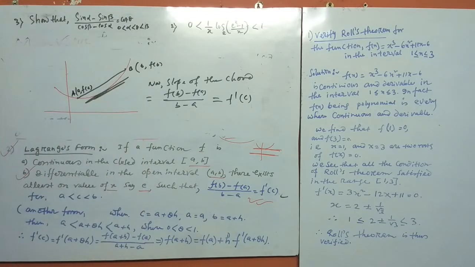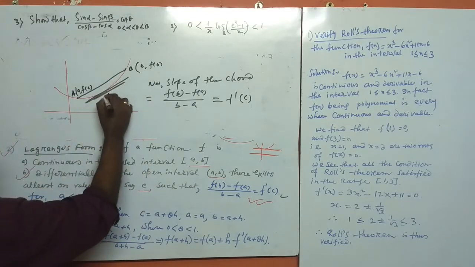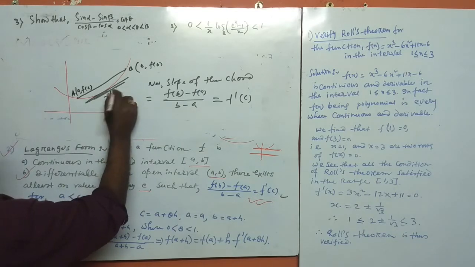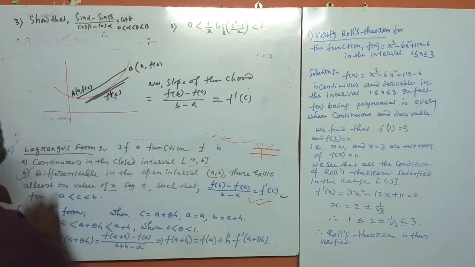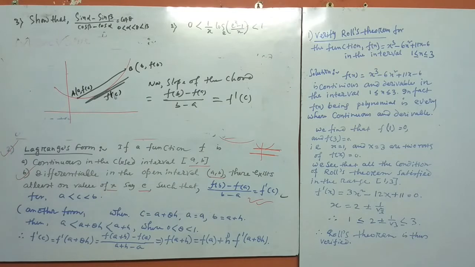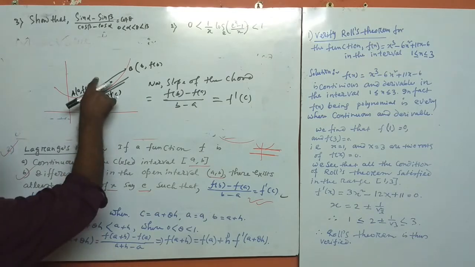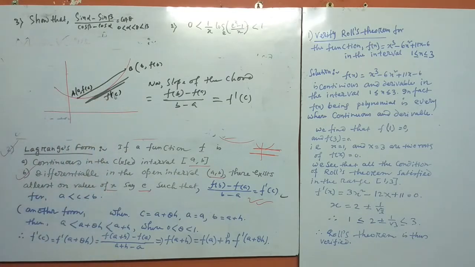This is the slope of the tangent of this curve. It means this chord is parallel to this tangent. Okay, so this is the geometrical interpretation. And now another point. Furthermore,